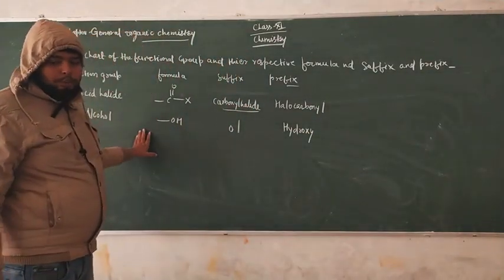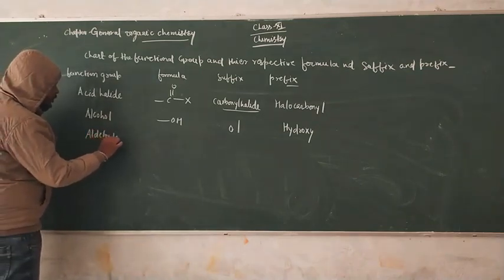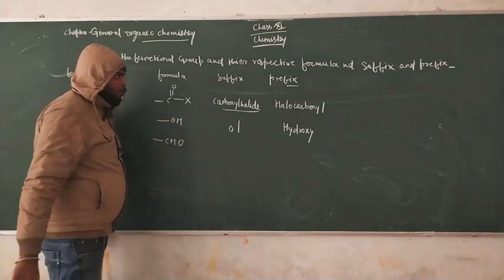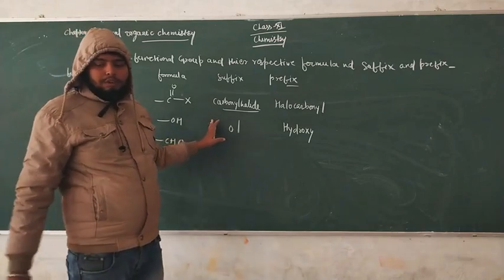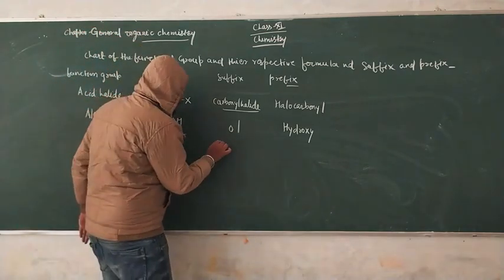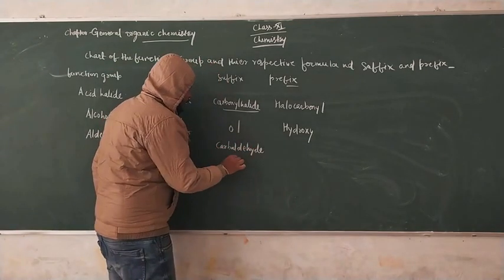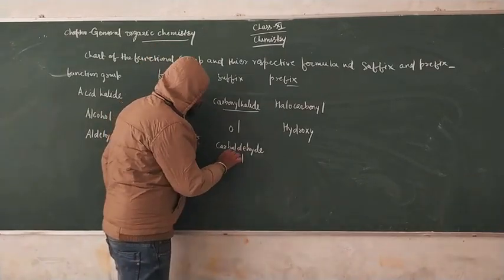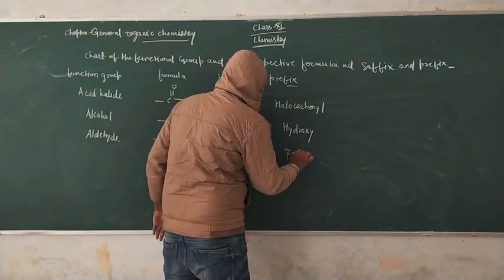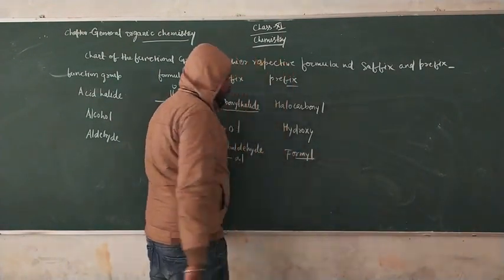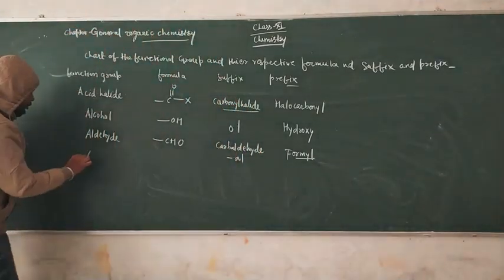The third functional group is aldehyde, represented as CHO. For the suffix we use carbaldehyde, and for the prefix we use formyl. Again, our next one is amide.